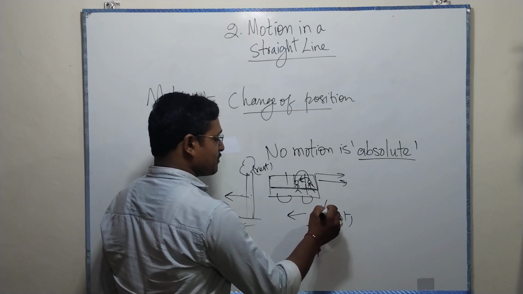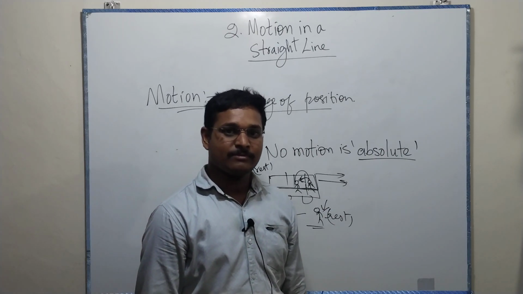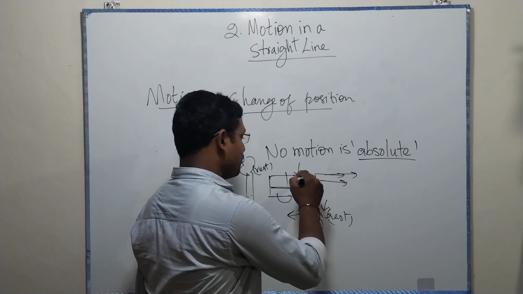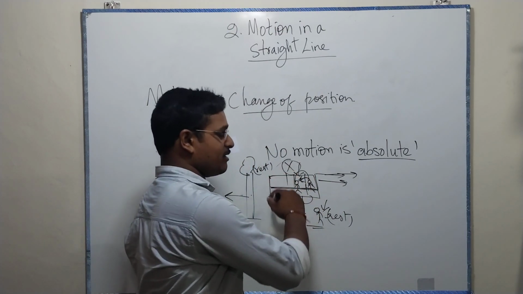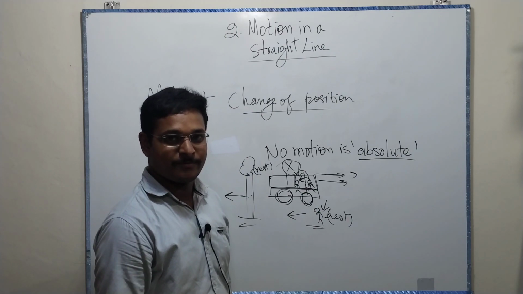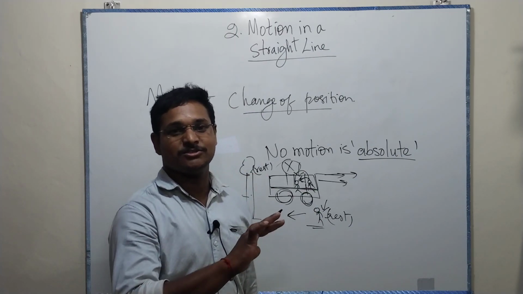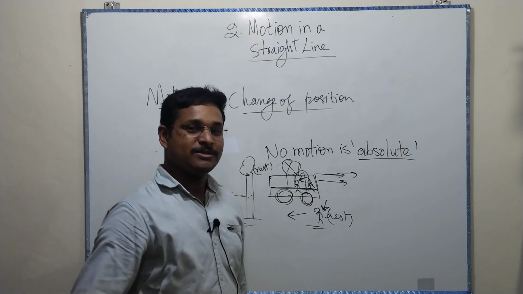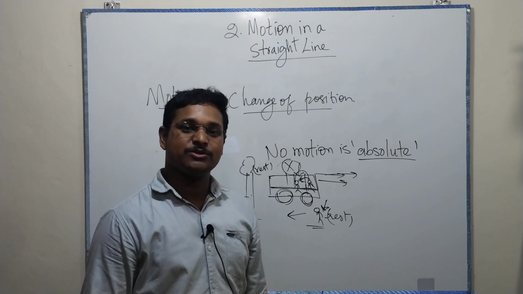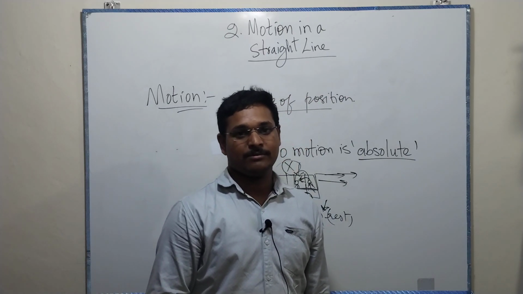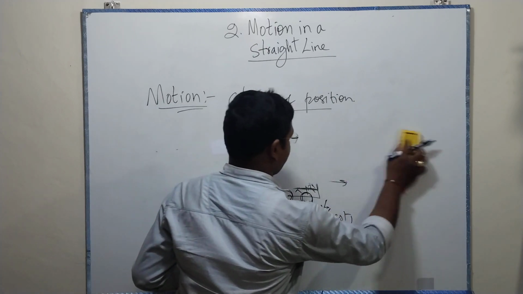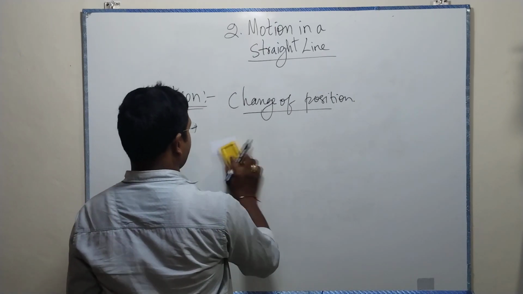But the boy who is outside sees the bus going forward, while to the boy in the bus, the bus doesn't move anywhere. The wheels are moving, but the bus is not moving. To him, the seats are just there. But to the other boy who is outside, the seats are moving, the bus is moving, everything is moving. This is called relativity. With respect to one, another is not moving. Here we have to introduce the frame of reference.